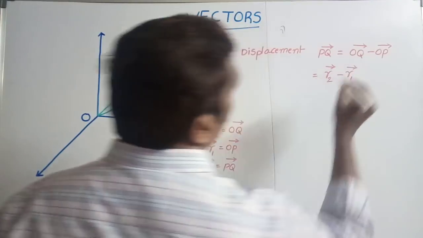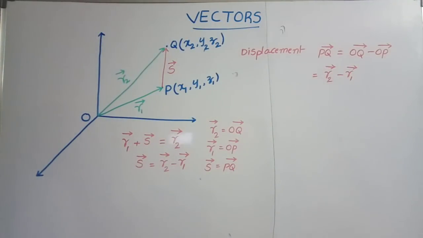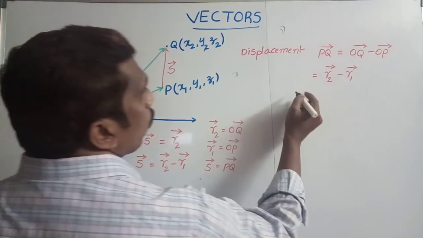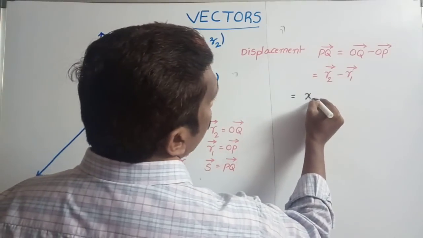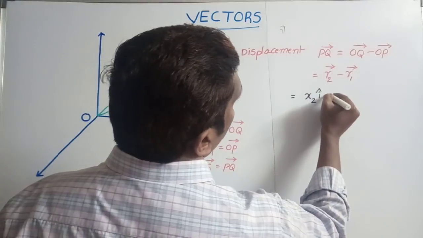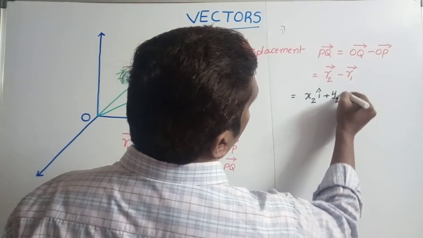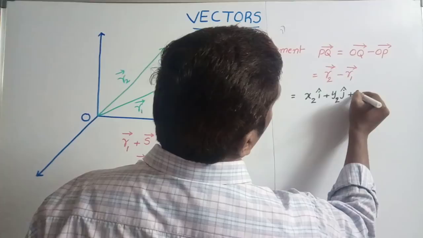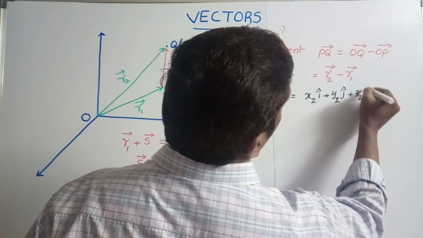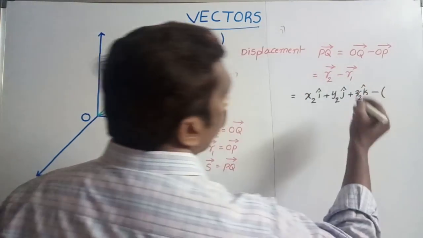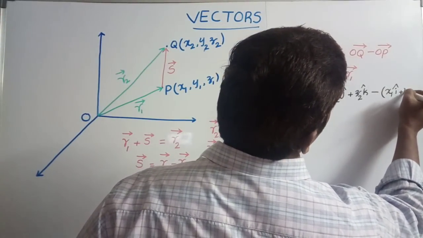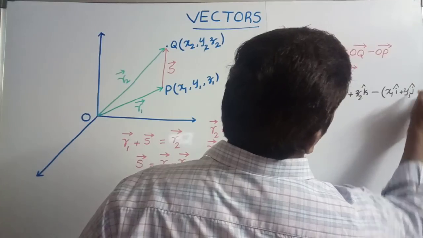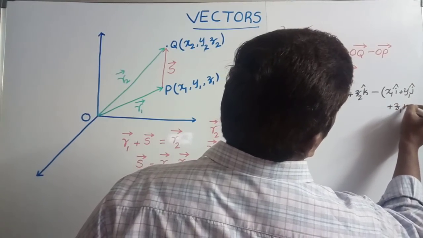So first we should write the position vector of r2 and the position vector of r1. The position vector r2 bar, with coordinates x2, y2, z2, is x2 into i cap plus y2 into j cap plus z2 into k cap, minus r1, which is x1 into i cap plus y1 into j cap plus z1 into k cap.